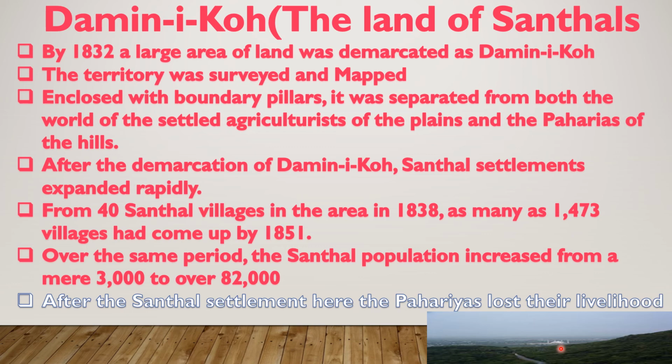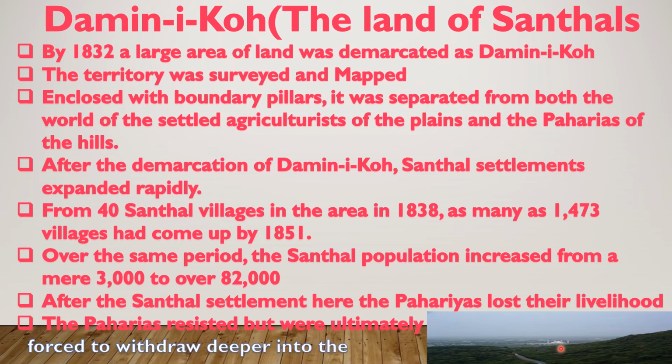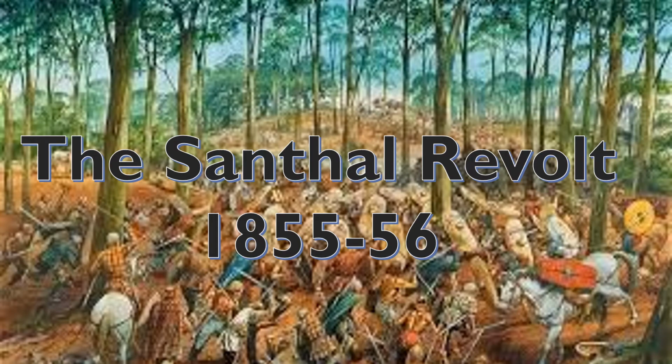They were forced to go deeper into the Rajmahal Hills. The Paharias resisted but were ultimately forced to withdraw. They fought and wanted to oppose, but they could not succeed, leaving the vast area to the Santhals.